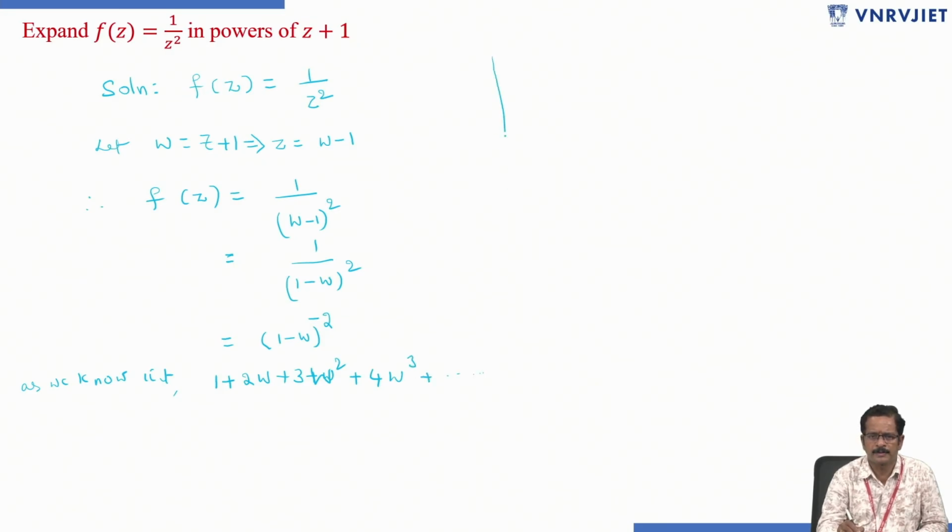As per the formula, 1 minus x whole power minus 2 is equal to 1 plus 2x plus 3x square plus 4x cube plus and so on.